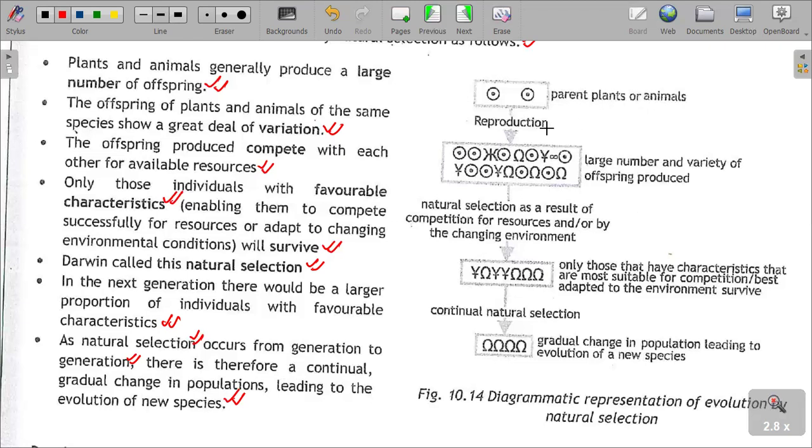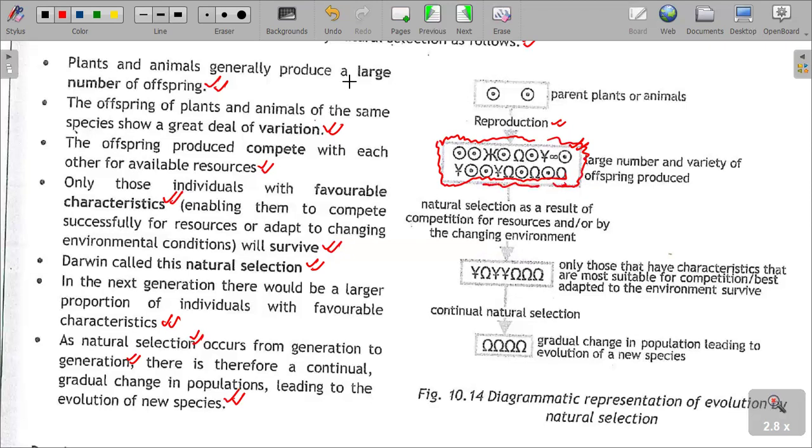Plants or animals that are shown there, and then we have reproduction, a large number and variety of offspring produced, as we can see there. Then natural selection as a result of competition for resources and/or the changing environment. As you can see here, these symbols shown in this box mark the qualities of the individuals being produced from this population or from these parents.